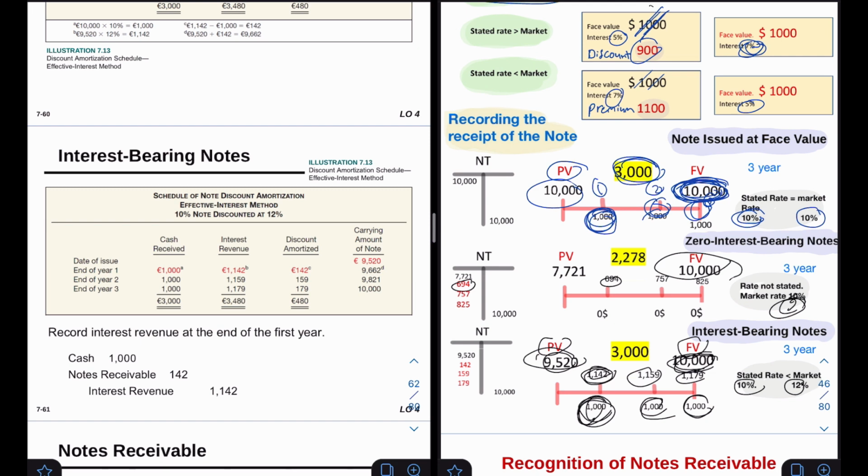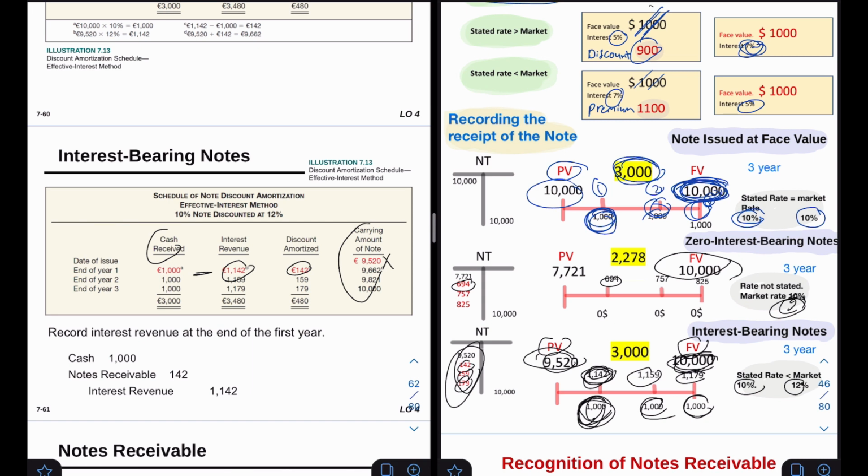So if you take the interest revenue deducted from the cash received, you're gonna have the amount, and you're gonna amortize that from the note receivable. So we're gonna have the carrying amount, multiply it with the market rate, and then we're gonna have the interest revenue, deduct it from the cash received, and this is the amount that we should have amortized from the note receivable, and we're gonna do the same thing over and over.